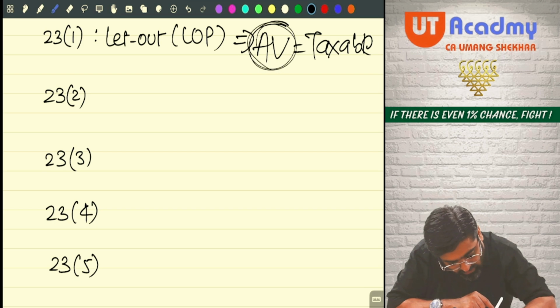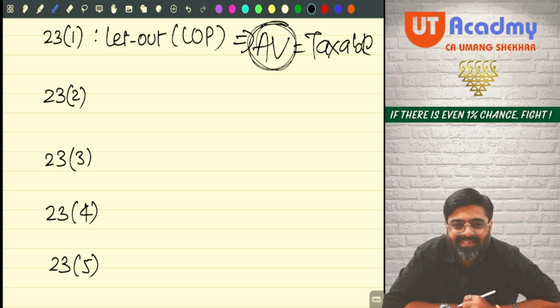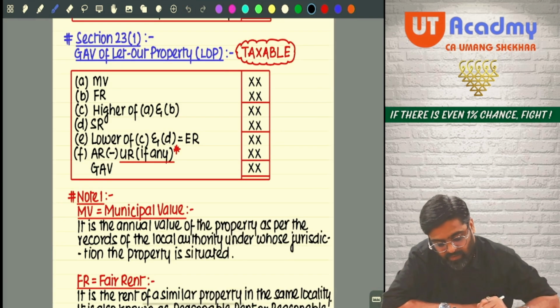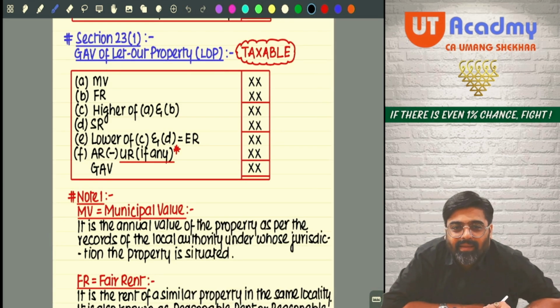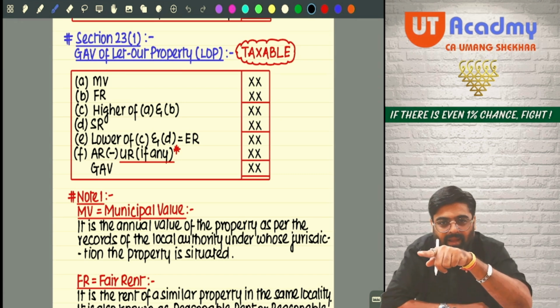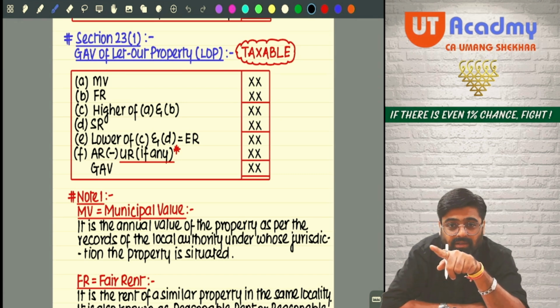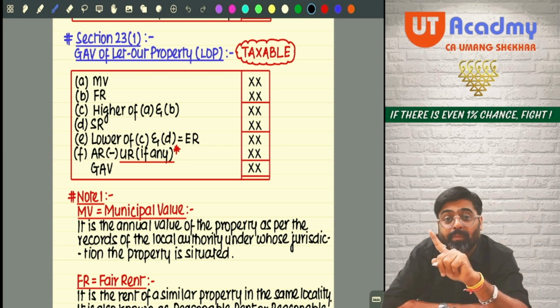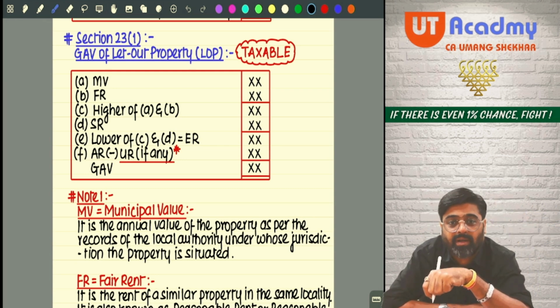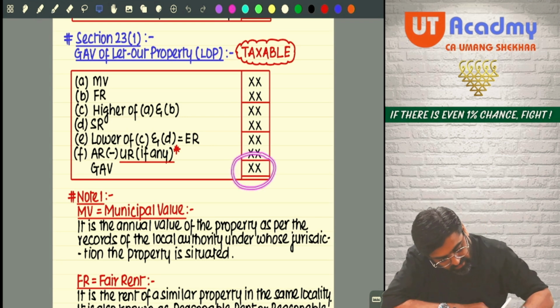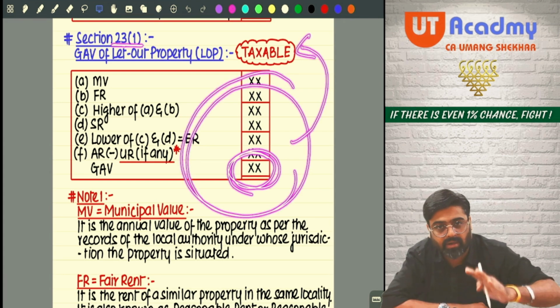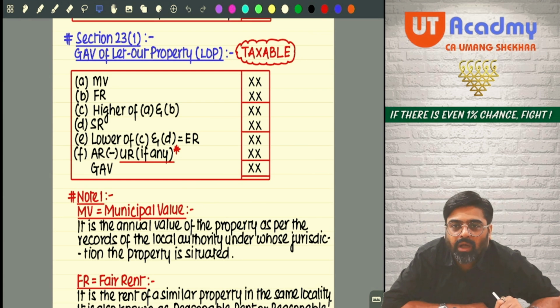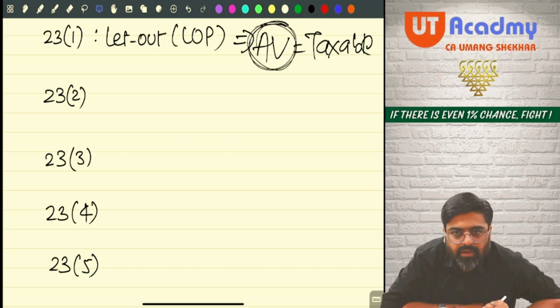Now how to determine this rent earning capacity? As per 23.1. Can you see this table? This is the way in which the rent earning capacity, meaning the annual value, meaning the GAV of the let out property will be calculated. And once it is calculated, 23.1 says it will be calculated like this, and then it will be taxable under the head house property. Sure? So now pay attention. How to determine this? We'll learn, don't worry. Second type of property, 23.2.